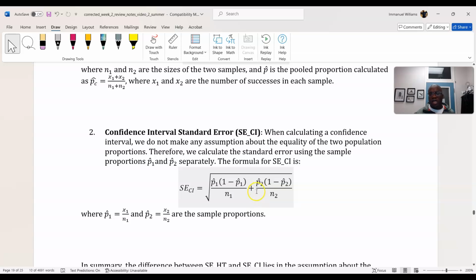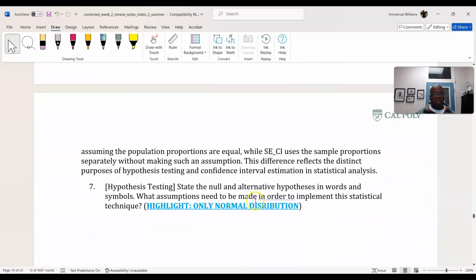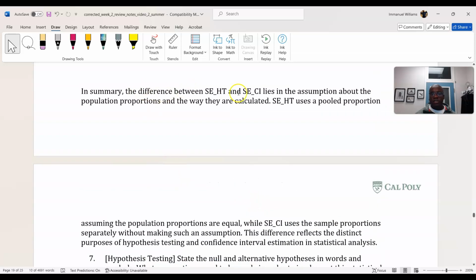Hopefully that makes sense. That's a lot. It connects back to two independent population means. But ask me questions during learning hours for further assistance. So in summary, the difference between the hypothesis testing standard error and the confidence interval standard error lies in the assumption about the population proportions and the way they're calculated. Again, for hypothesis testing, we're assuming the population proportions are equal, whereas for confidence intervals, we're not making that assumption.